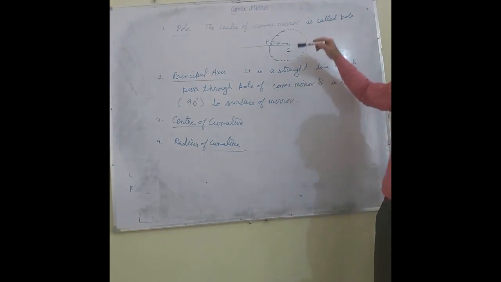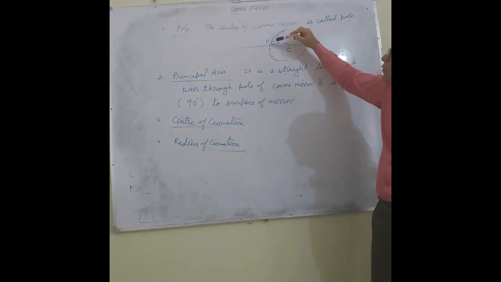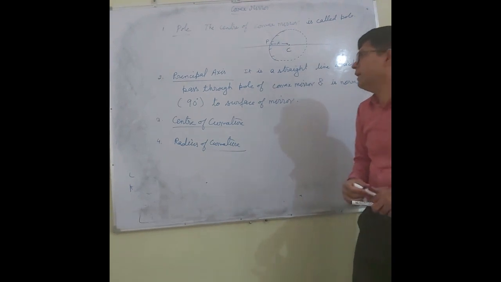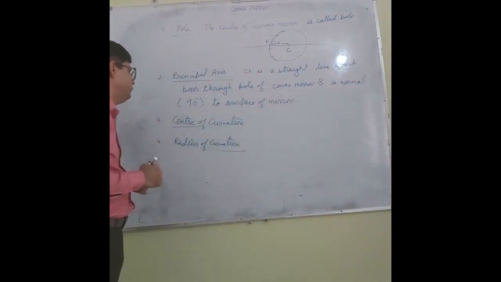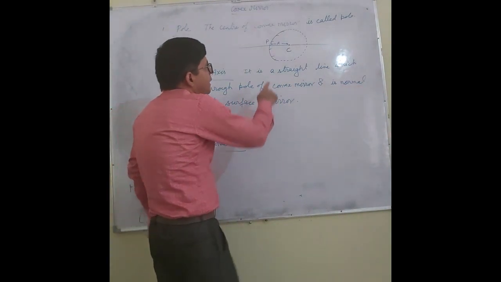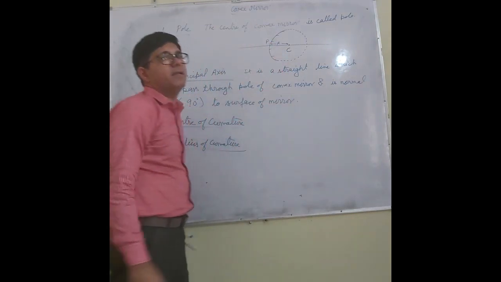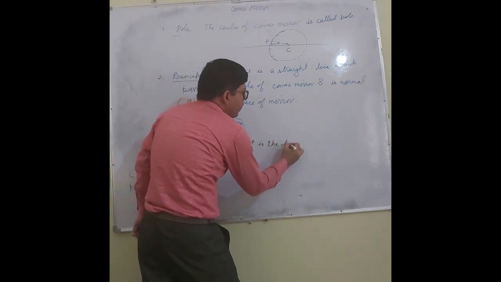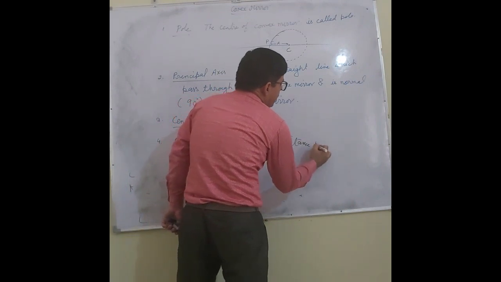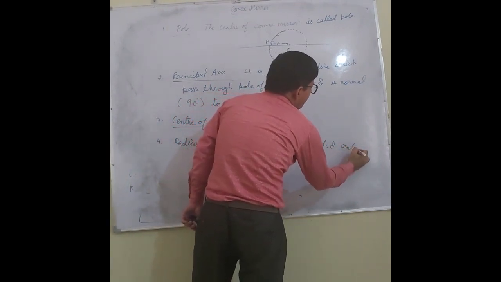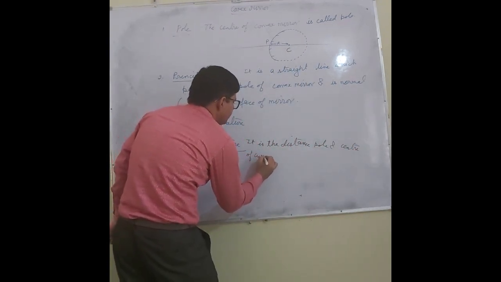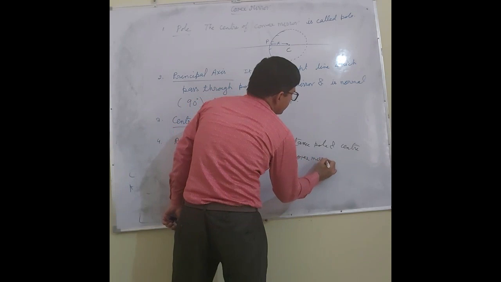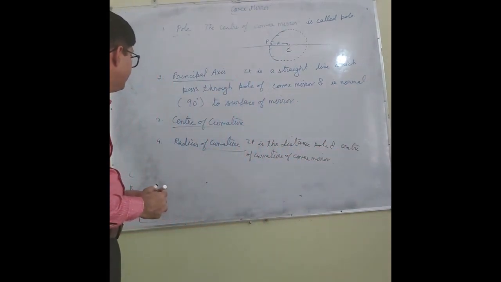Radius of curvature is the radius of the hollow sphere of glass of which the convex mirror was a part. Or the simplest definition: it is the distance between the pole and the center of curvature of the convex mirror. So this is called the radius of curvature.